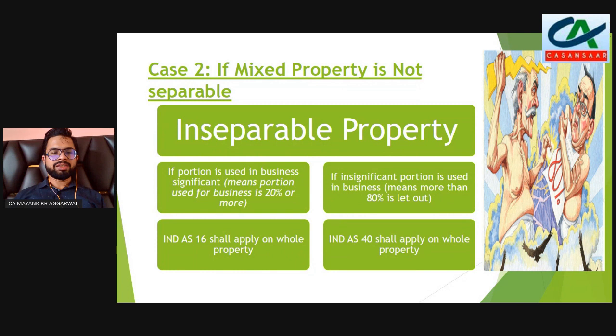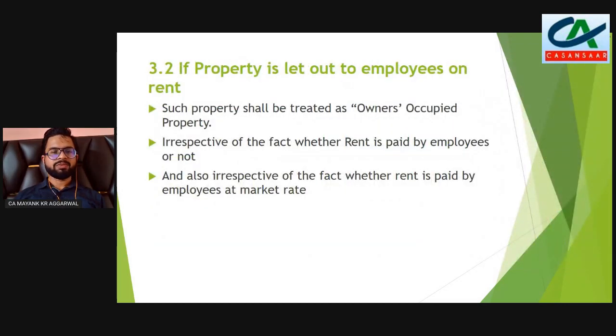While in cases where the portion used for business is more than or equal to 20%, in those cases Ind AS 16 shall apply.